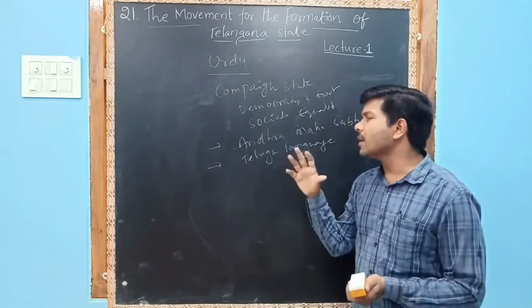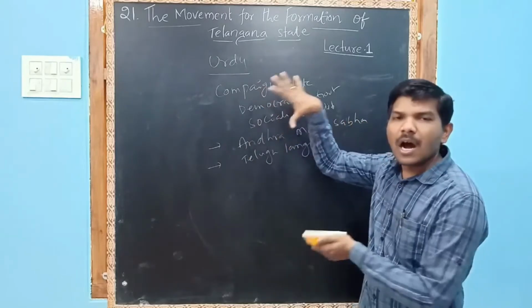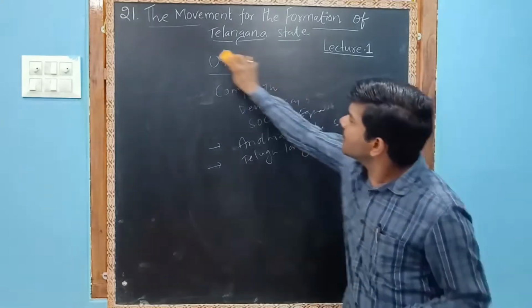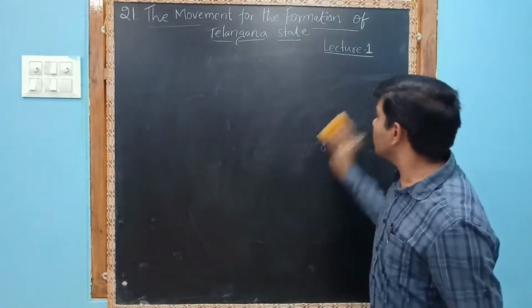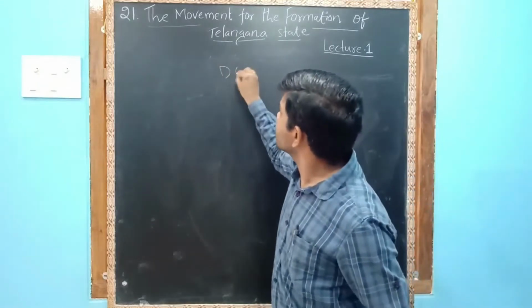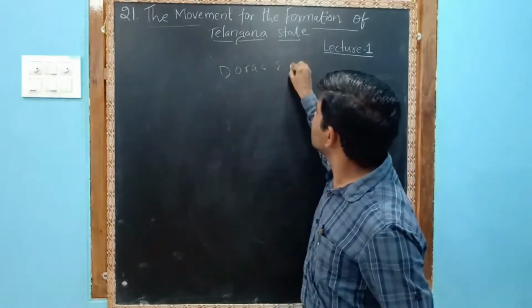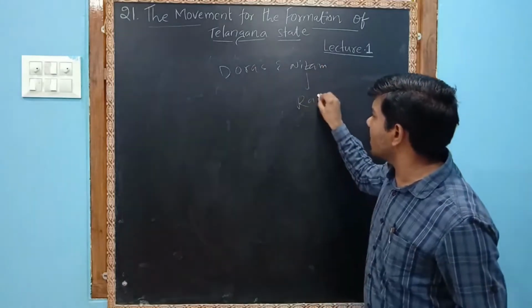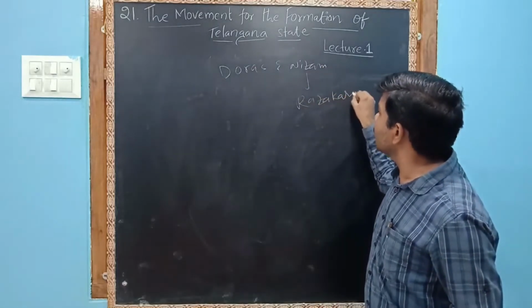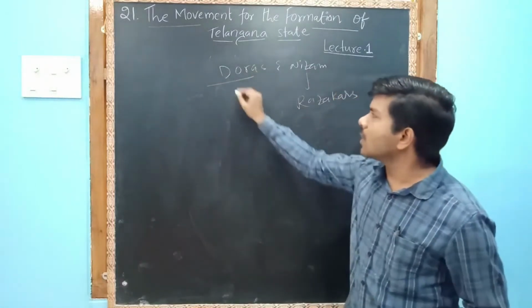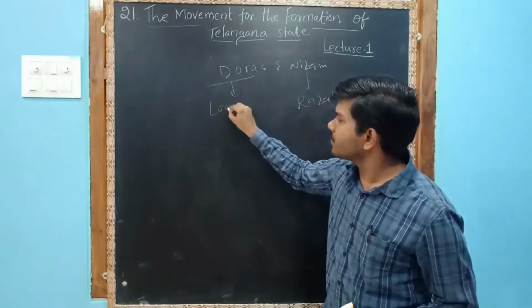Andhra Mahasabha not only worked for this concept, it also fought against the Doras, the Nizams, and the Nizam's private army, the Razakars.